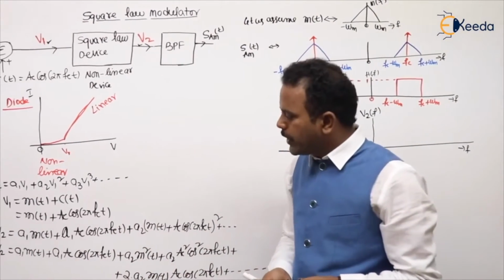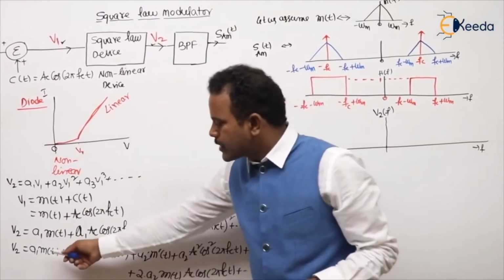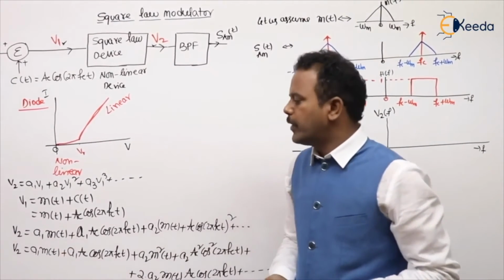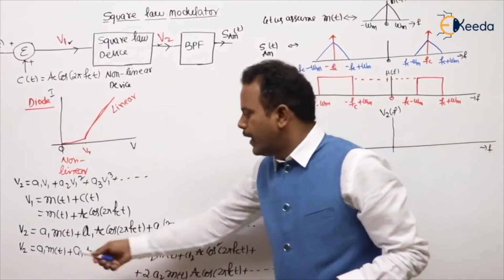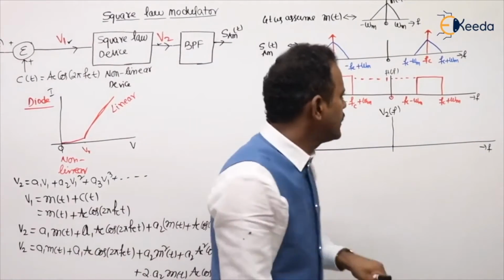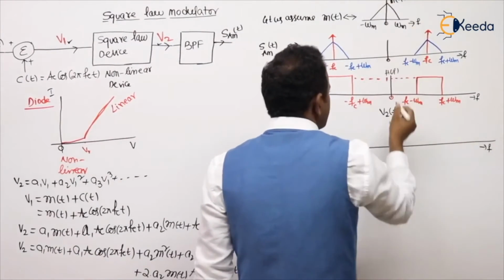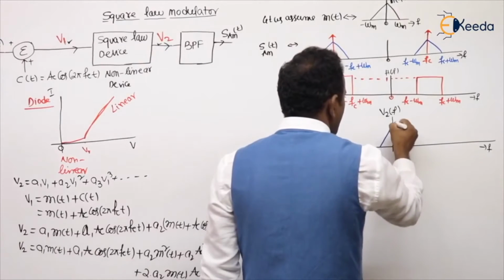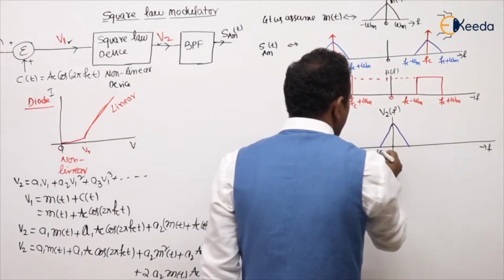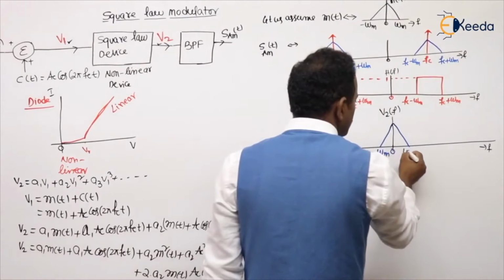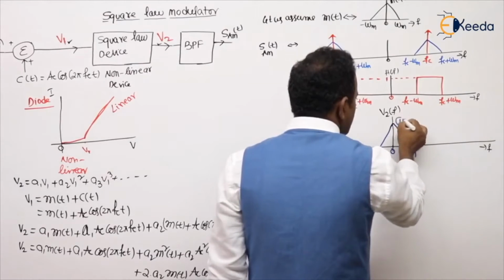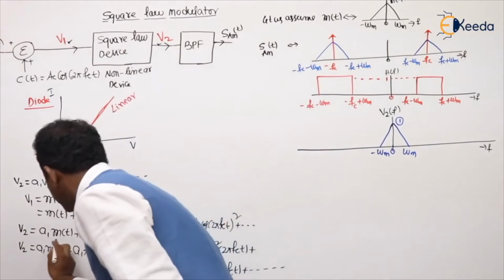If you are seeing the V2, what is the first term? The first term is A1 into m of t. Are you getting my point? A1 into m of t means, how is the m of t characteristic? Minus omega_m to plus omega_m. Let's say this is the first term.